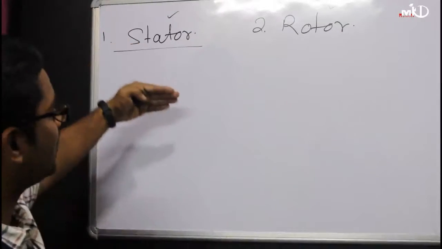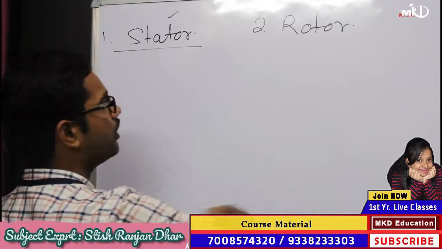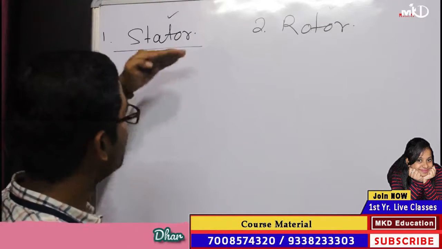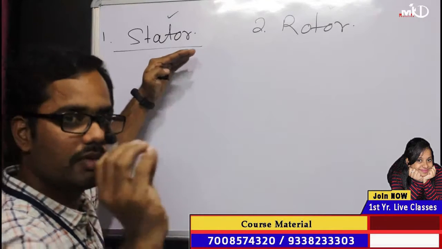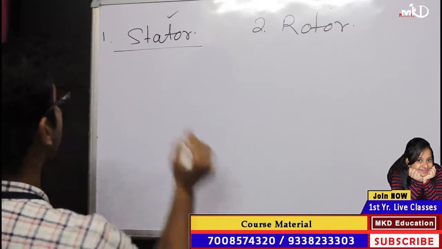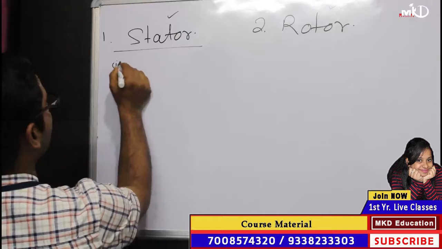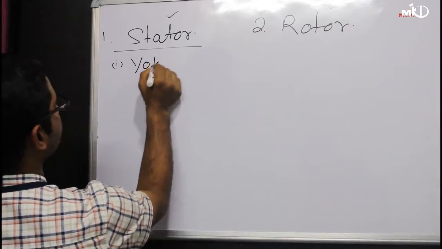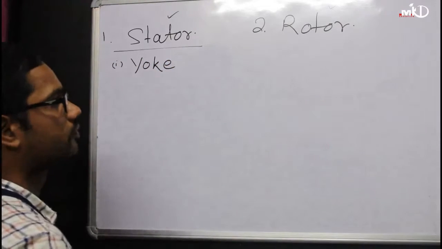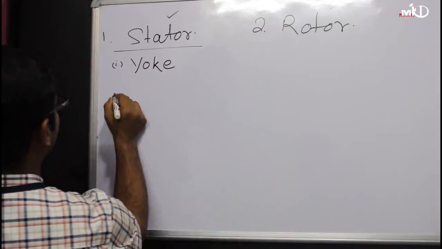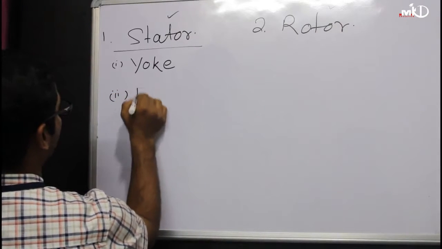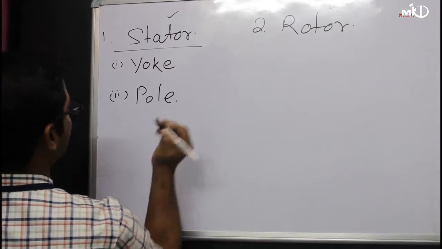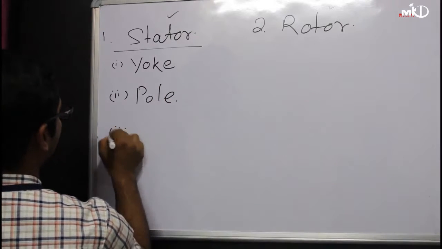But the stator is a big thing. Within the stator, a number of small parts are there. The first part is the yoke, then the second part is the pole, then the third part is the field winding.